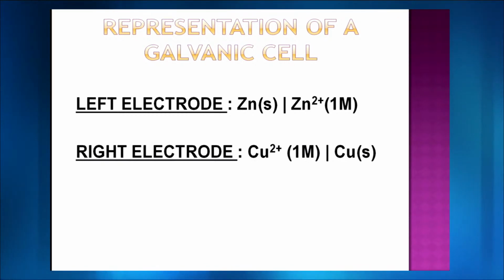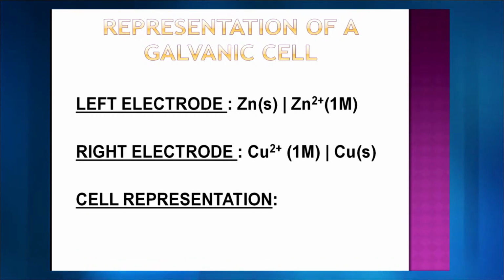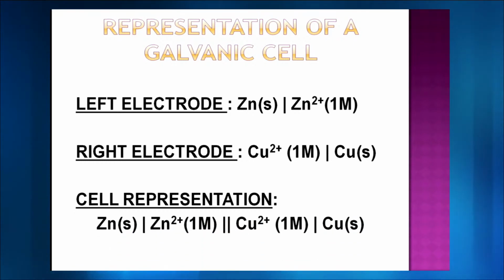So how do we represent this galvanic cell? We have the left electrode, zinc undergoing oxidation to zinc 2+. We have the right electrode, copper 2+, undergoing reduction to copper. 1 molar solution is on both the sides. So how are we going to represent it? We will simply write the left electrode, we will simply write the right electrode, and we are going to separate it with 2 vertical lines. The 2 vertical lines that you see between zinc 2+ and copper 2+ are for the salt bridge, or actually showing you that you are separating the 2 containers, or probably you are talking about a 2 electrode system.